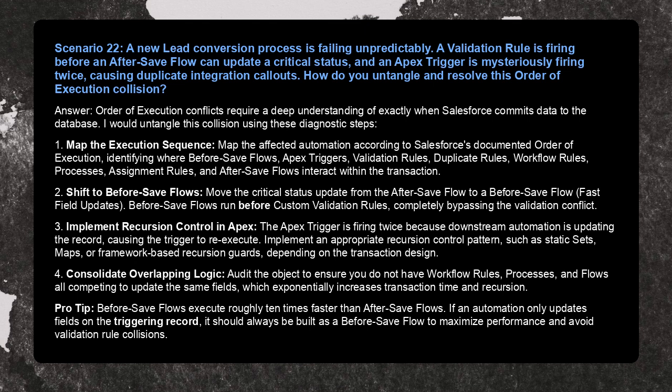4. Consolidate overlapping logic. Audit the object to ensure you do not have workflow rules, processes, and flows all competing to update the same fields, which exponentially increases transaction time and recursion. Pro tip: before save flows execute roughly 10 times faster than after save flows. If an automation only updates fields on the triggering record, it should always be built as a before save flow to maximize performance and avoid validation rule collisions.